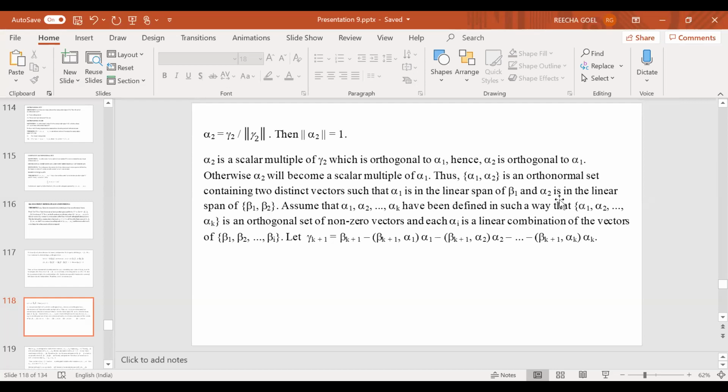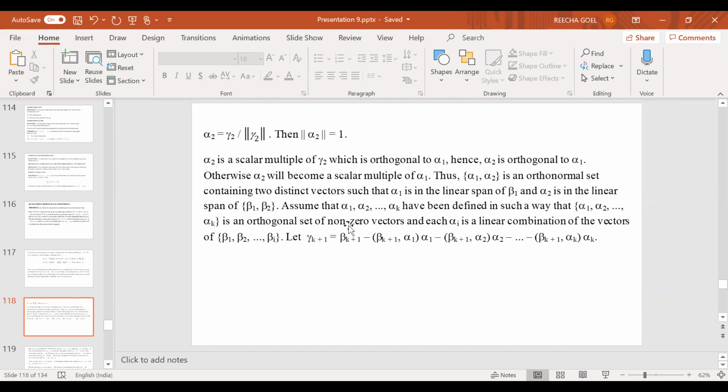Okay. So alpha 2, I have constructed a vector which is orthogonal to alpha 1, and norm of alpha 1 is 1, norm of alpha 2 is 1, and at the same time this alpha 2 lies in the linear span of beta 1, beta 2, so it doesn't move out of the vector space. Now I am going to apply the induction hypothesis.